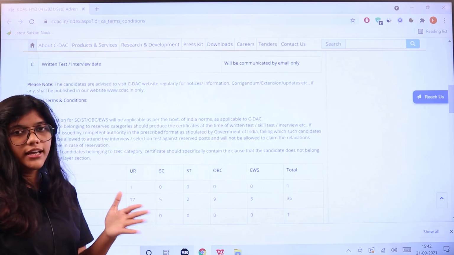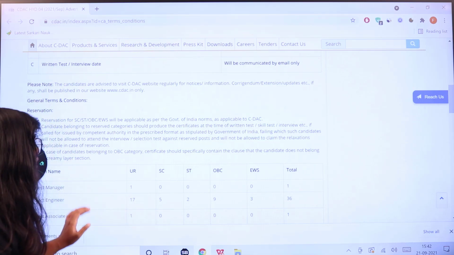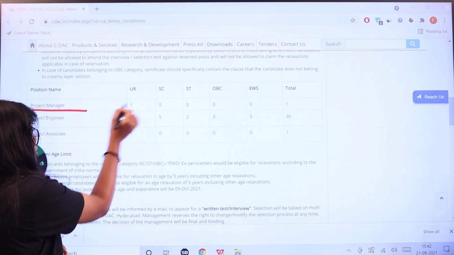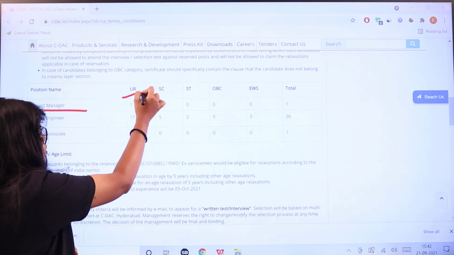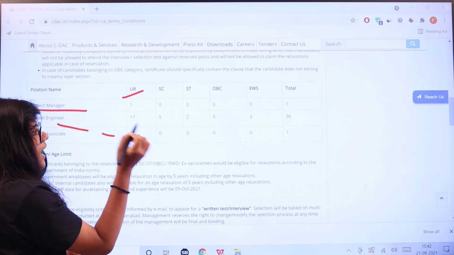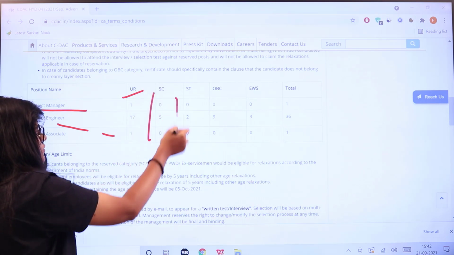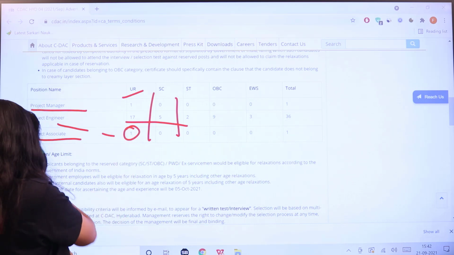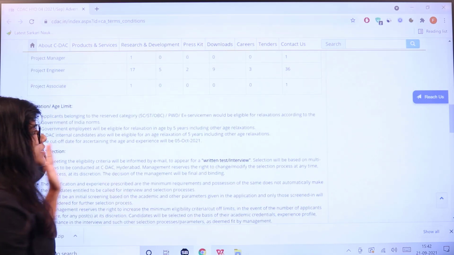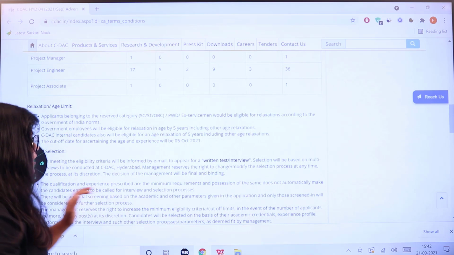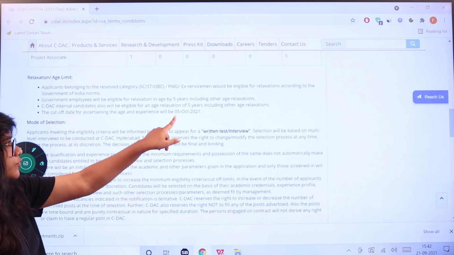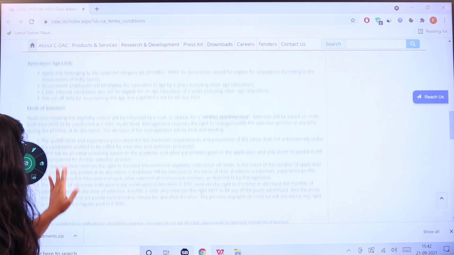Reservation will be applicable according to the norms of Government of India. And next is the names of the post. Project manager, you have one vacancy belonging to UR category. Project engineer has 36. Category wise division is being made. Project associate has one belonging to UR category. Age limit and relaxation is given for 5 years for reservation category candidates. Calculation of age and experience will be based on 5th of October 2021.